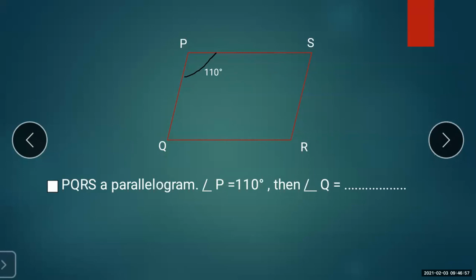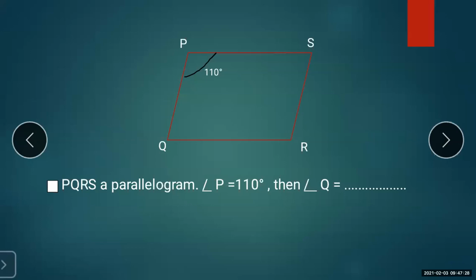You can see in the diagram, PQRS is a quadrilateral. Angle P is given as 110 degrees. So let us see what is the question. Quadrilateral PQRS, a parallelogram, is given. Once you see the word parallelogram, try to recollect all the properties of the parallelogram. Only 4 properties are there, and all the 4 properties are simple.